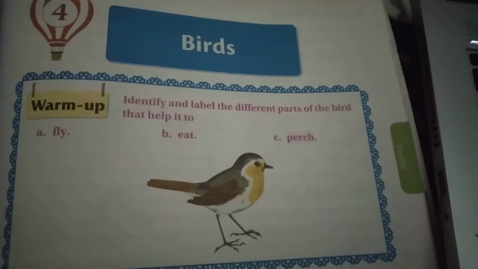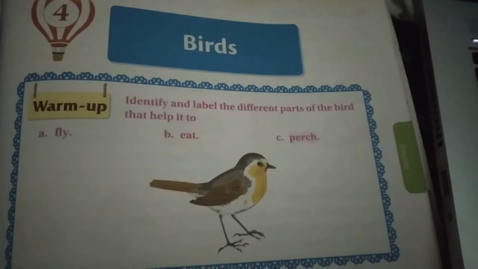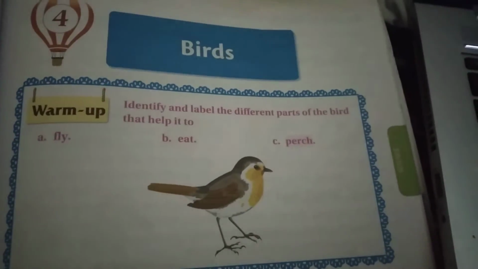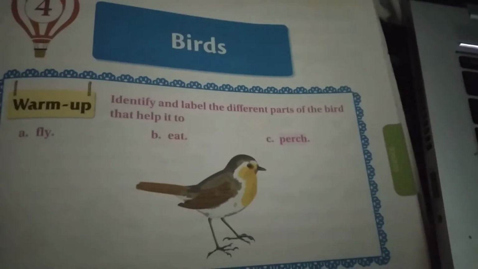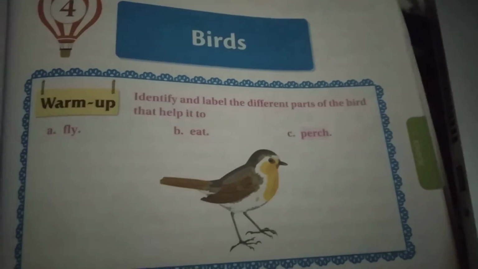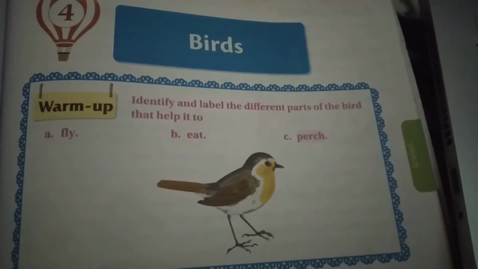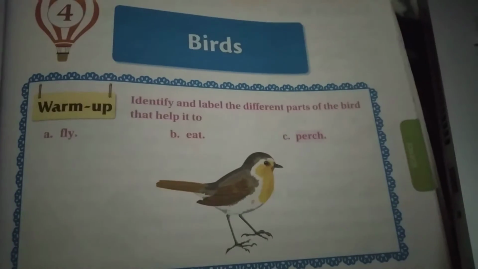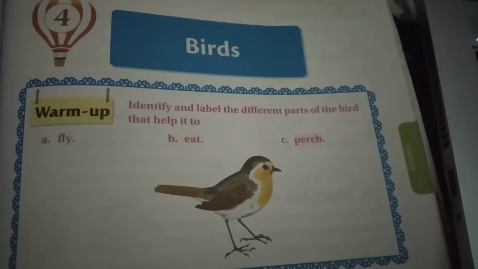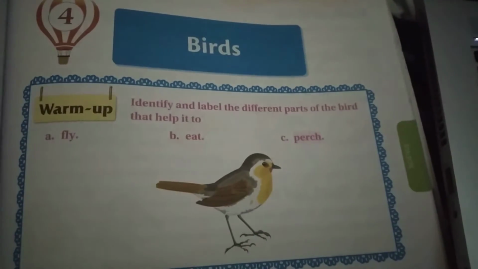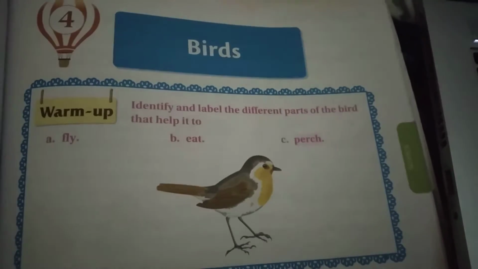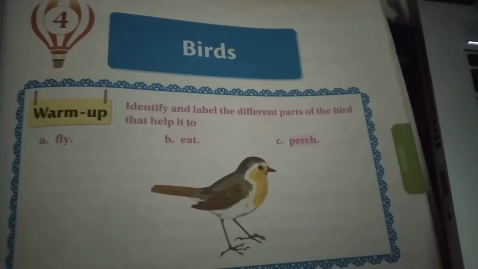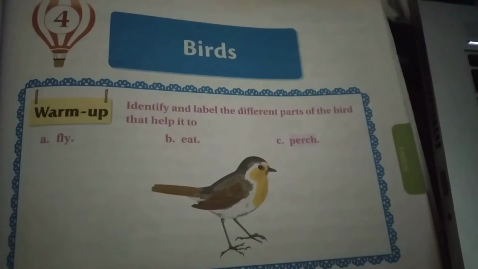Identify and label the different parts of the bird that help it to. So first option, fly. Next option, eat. Next option, perch. So fly means for birds, in order to fly, what they will use, children? With the help of feathers they will fly. Very good. With the help of beak they will eat the food. Perch means with the help of claws.